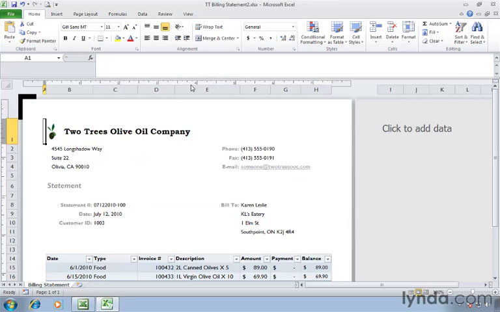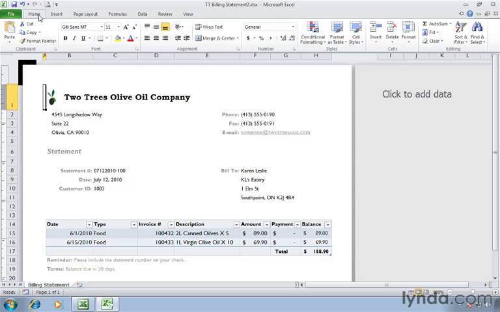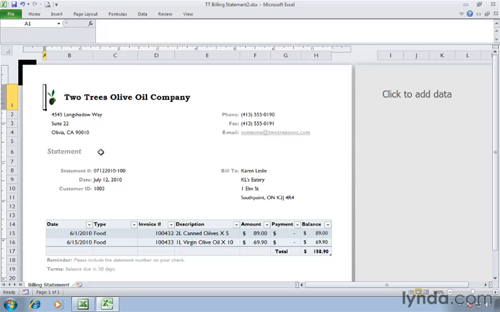Now another option is to create a little more workspace on your screen by collapsing the ribbon. If you just want to be able to see the tabs and access the ribbon when you need it, you can do this a couple of different ways. One, with the mouse. You can go to any tab like the Home tab and double click. It looks like the ribbon has disappeared and you suddenly have more workspace. But you'll notice the tabs are still there at the top of your screen. Click the Home tab and it displays the ribbon where you can access your commands. And when you access a command or go back to your spreadsheet and click anywhere, it's collapsed. So you still have that extra workspace.